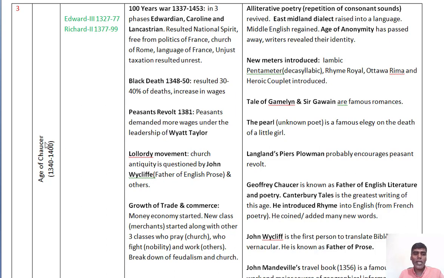Coming to the age of Chaucer, you may get a question on the ages also. For example, the question may be: the age of Chaucer is between which ages. It may be a question. Or which author belongs to which age.